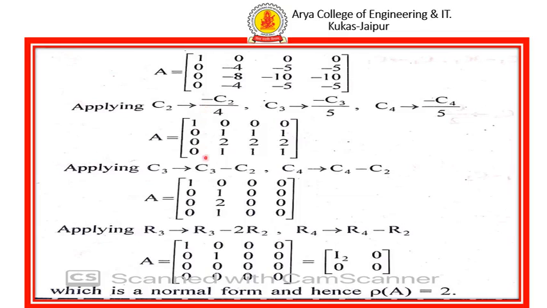So by applying row and column transformations, we get the second order identity matrix, and all other elements are taken to be 0. So here the rank of the matrix is 2 by normal form. Thank you.